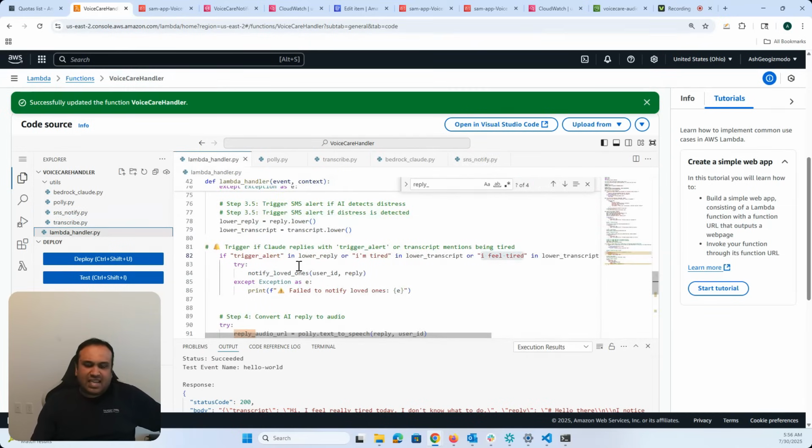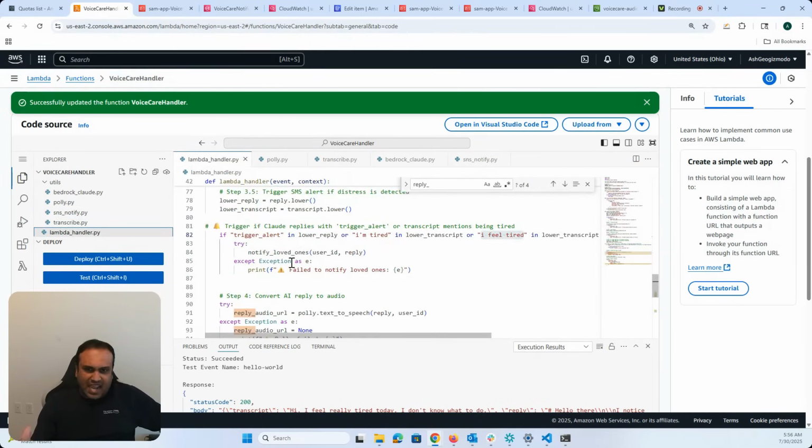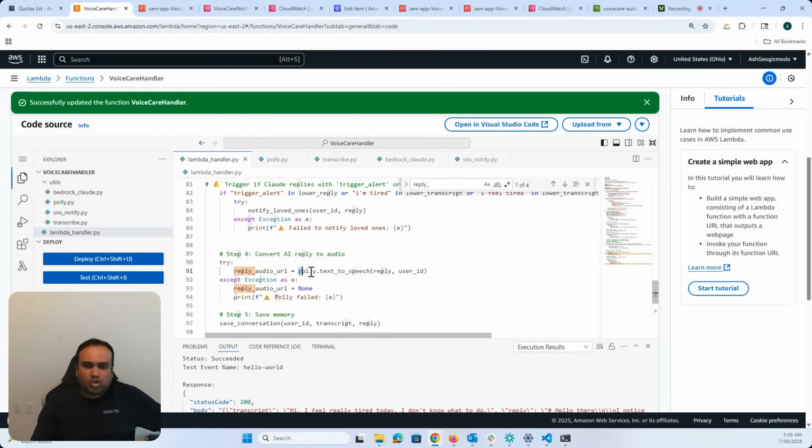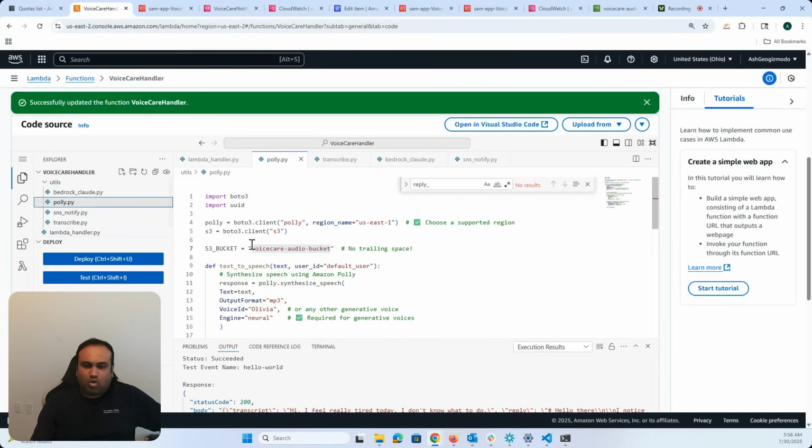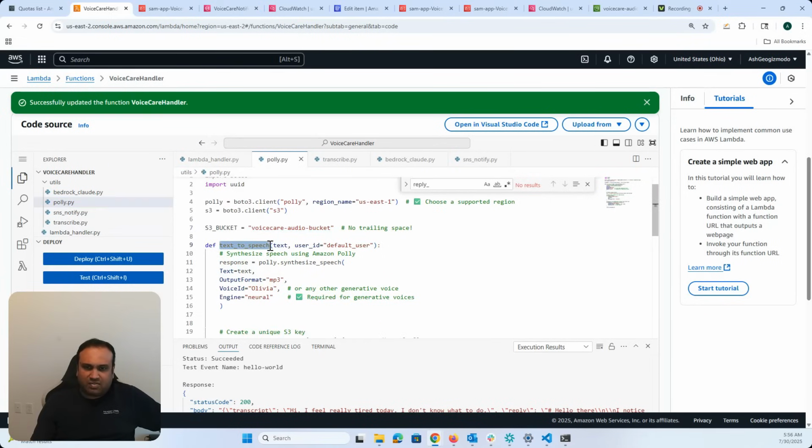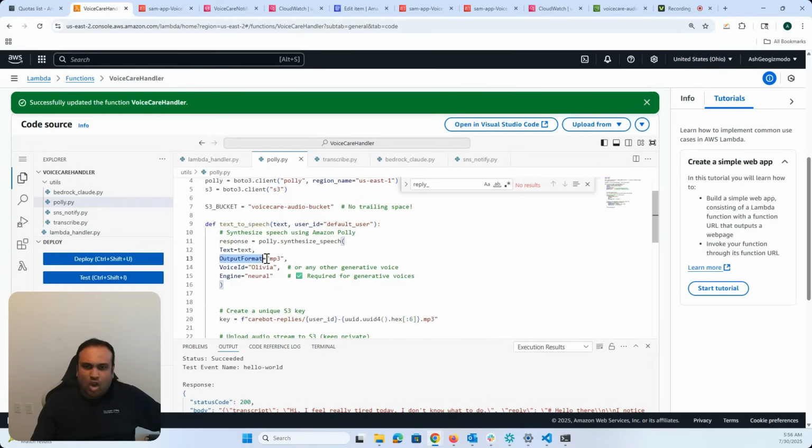And then the last thing is take the text transcript and convert it to audio. So for that, I'm going to use Polly text to speech. And so if I go into Polly text to speech, we can see here that output format is MP3. Now, this is a new addition that AWS came with a voice called Olivia with the neural engine.